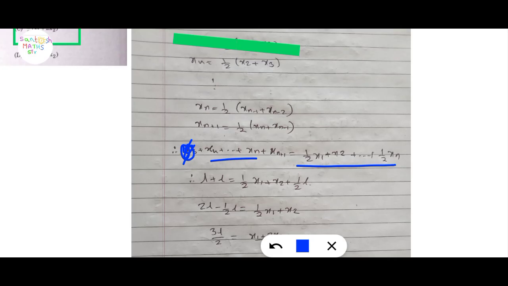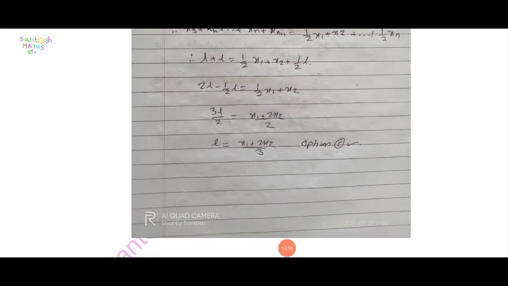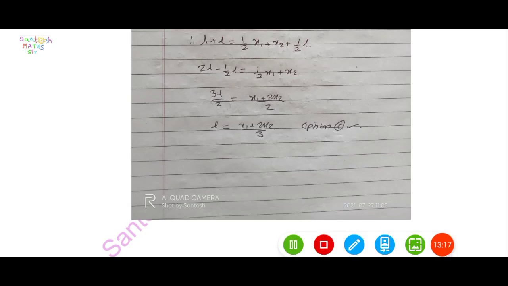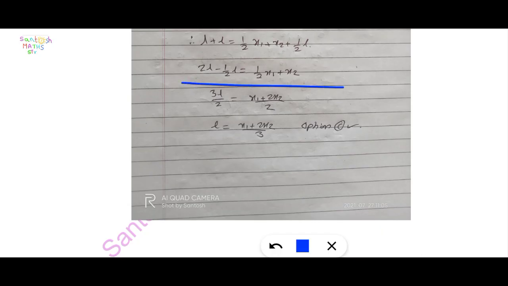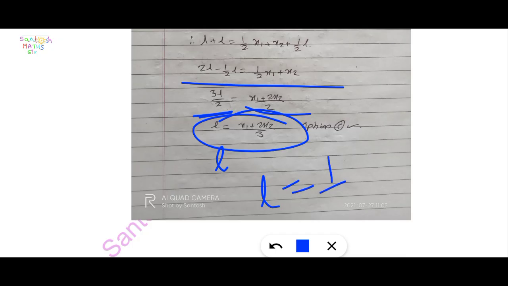Let us suppose the limit is L. Then L plus L equals 1 upon 2 (x1 plus x2) plus 1 upon 2 L. Here 2L minus 1 upon 2 L equals 1 upon 2 (x1 plus x2), and 3L upon 2 equals (x1 plus 2 x2) upon 2. Here we get L equal to (x1 plus 2 x2) upon 3. That means L is equal to 1 upon 3 (x1 plus 2 x2).